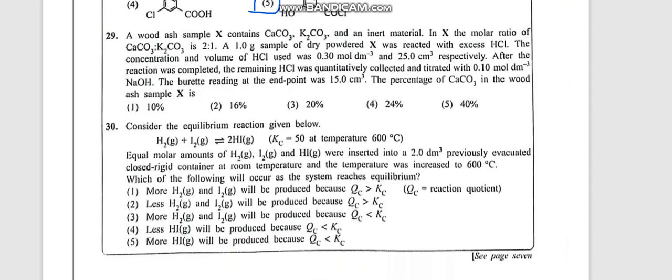29 is also a very good calculation question. So before 29, I will first complete 30 and come back for 29, because 29 takes a bit of time.